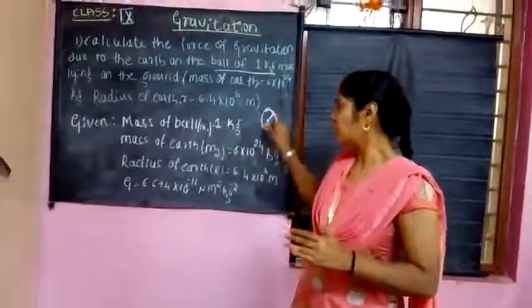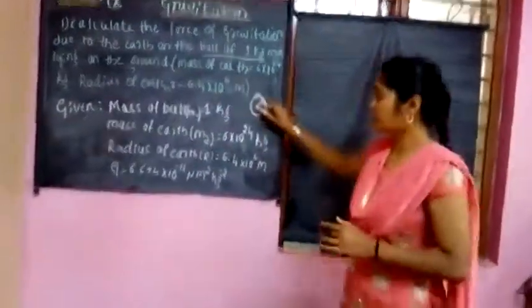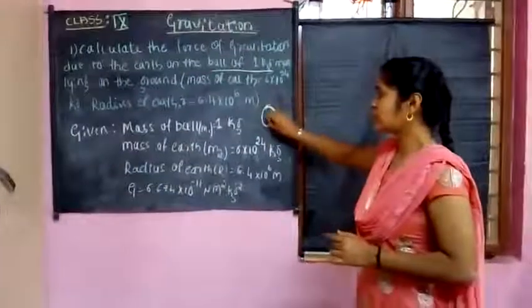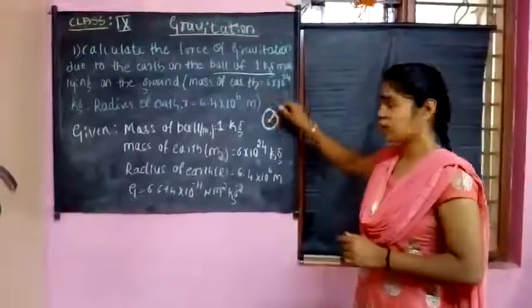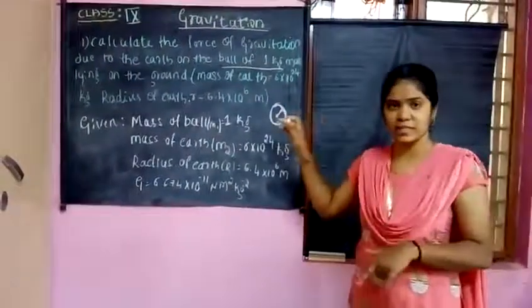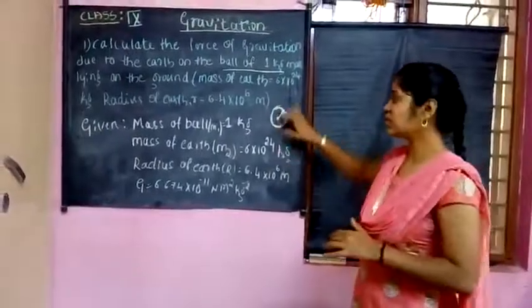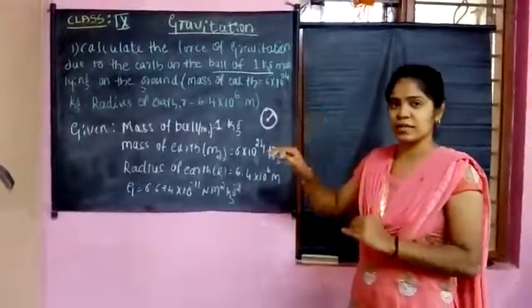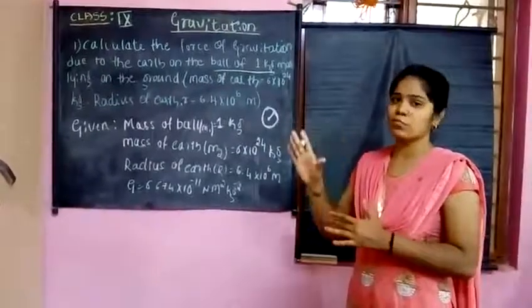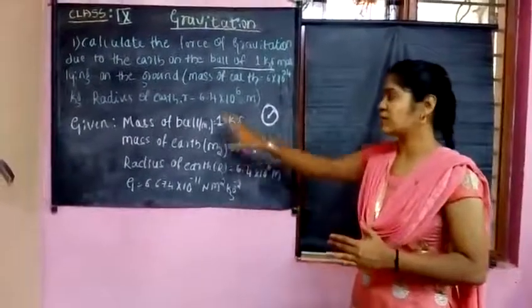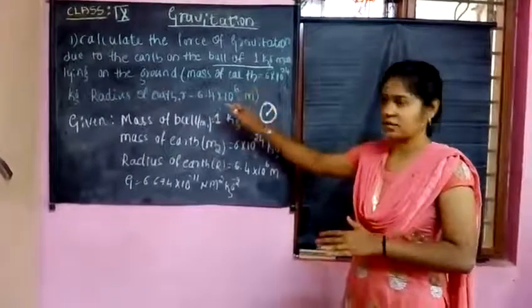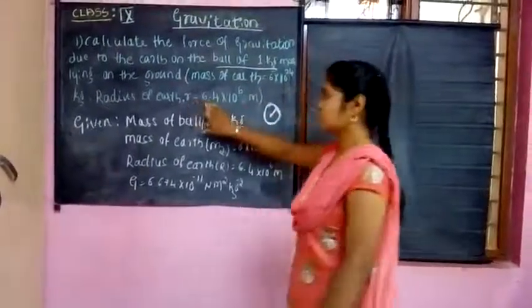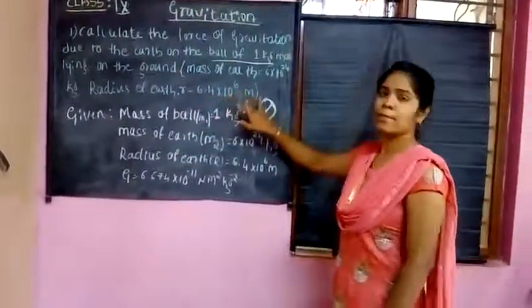So on the earth's surface, the center point is this one. From the center to any point on the earth's surface, we call it the radius. Hence the distance between the ball lying on the earth's surface and the center is the distance between both the bodies. So here we consider the radius of the earth, R equals 6.4 into 10 raised to 6 meters.